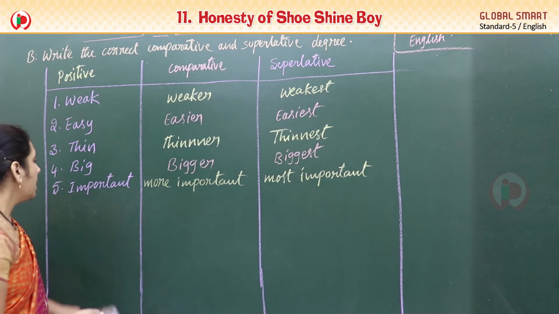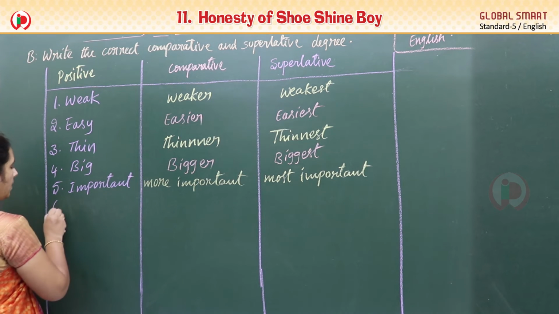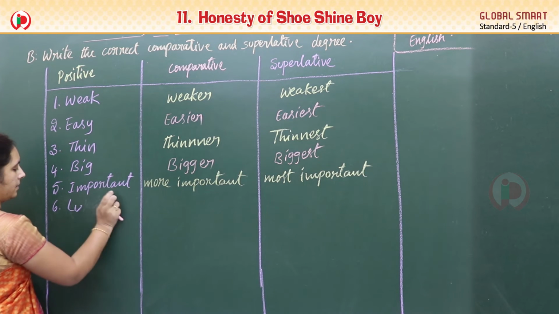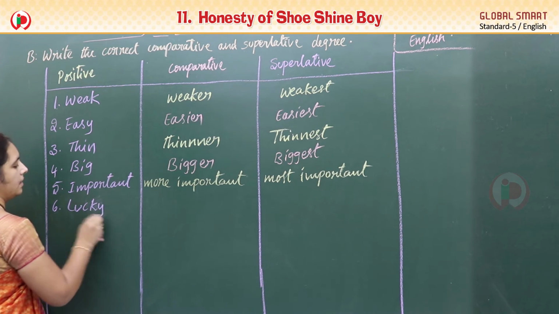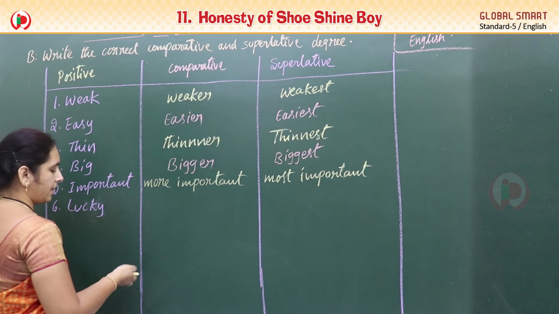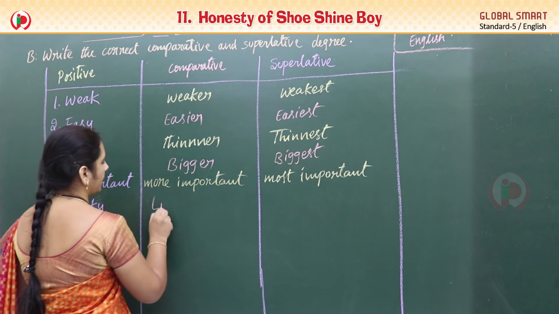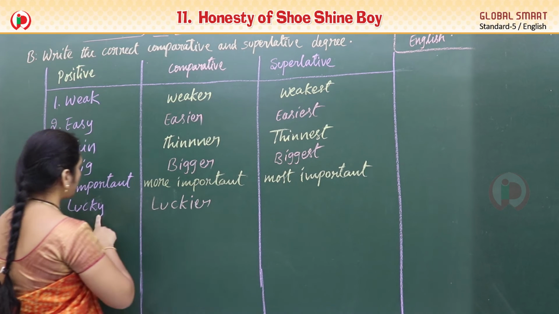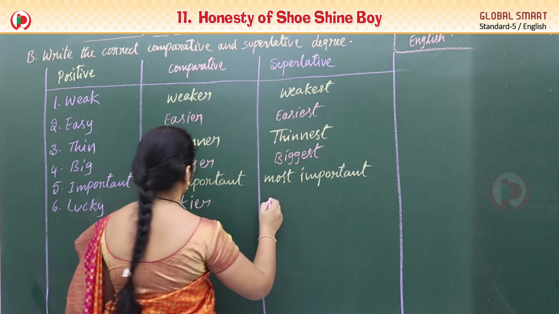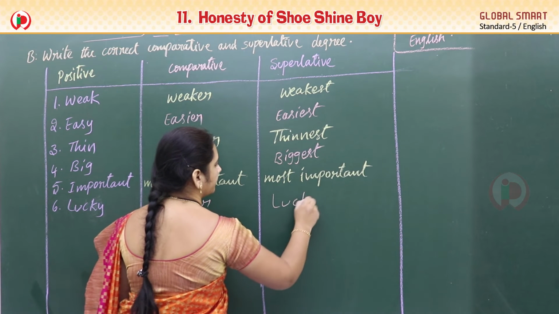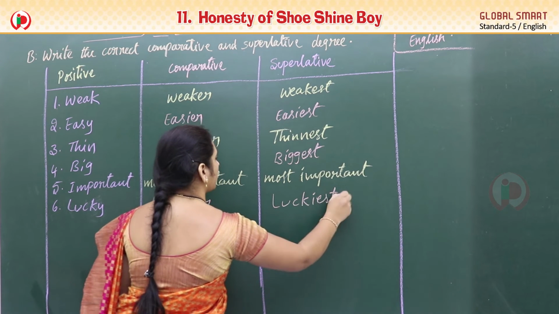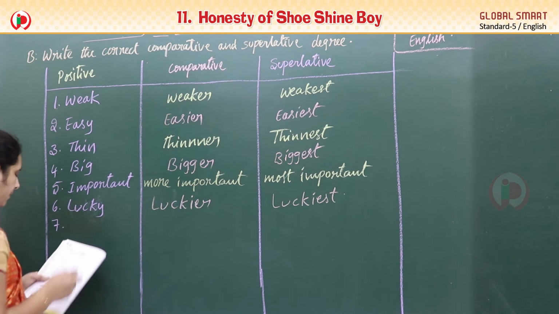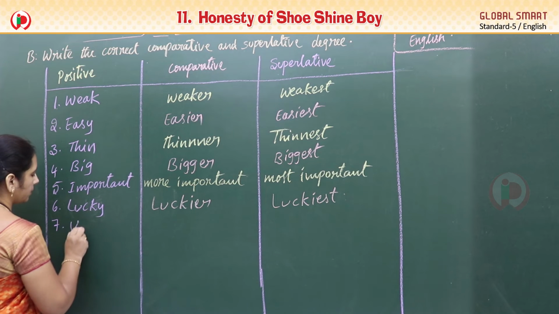And next one, lucky. For this what can we write? Luckier. Y changes to IER and here IEST, luckiest. Lucky, luckier, luckiest. And next one, seventh one, useful.